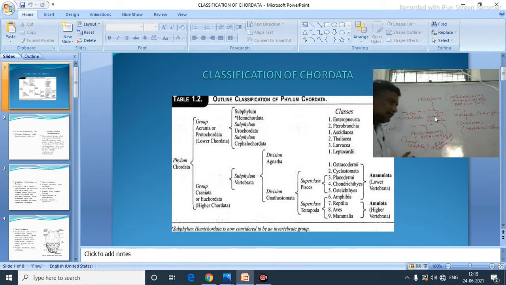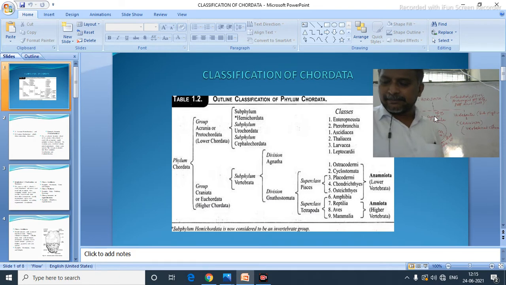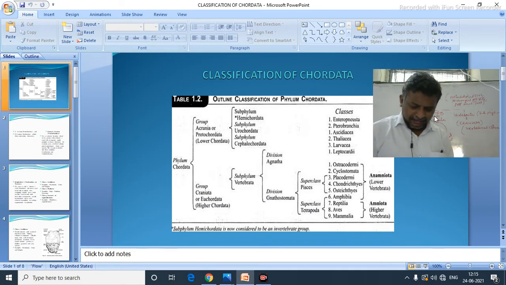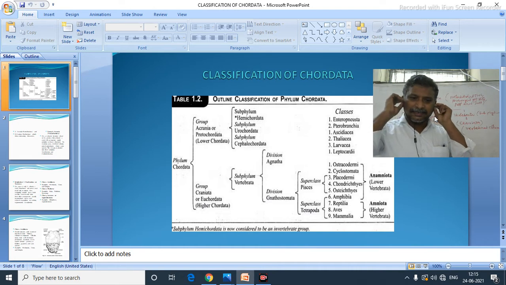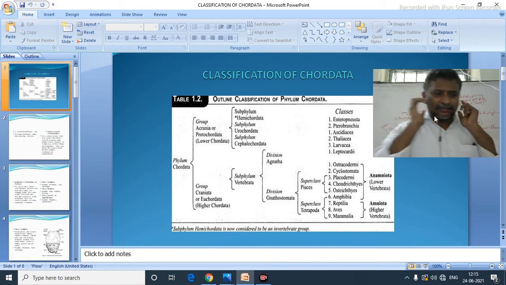Lower chordates or protochordates are nothing but Urochordata and Cephalochordata. Collectively we have to call them lower chordates. Now they don't have any cranium. Completely, the cranium is absent. Yes, is it visible to all of you?